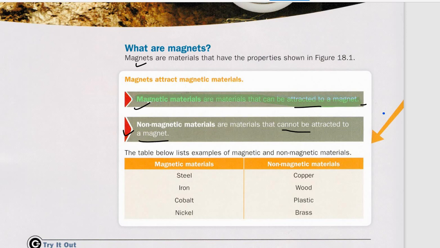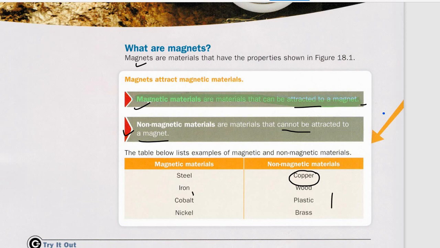Let's see some examples, because in exams they can randomly ask whether steel is magnetic or non-magnetic. Sometimes we get confused and think that all metals are magnetic, but it's not like that. For example, copper, even though it's a metal, is a non-magnetic material, because it cannot be attracted to a magnet.